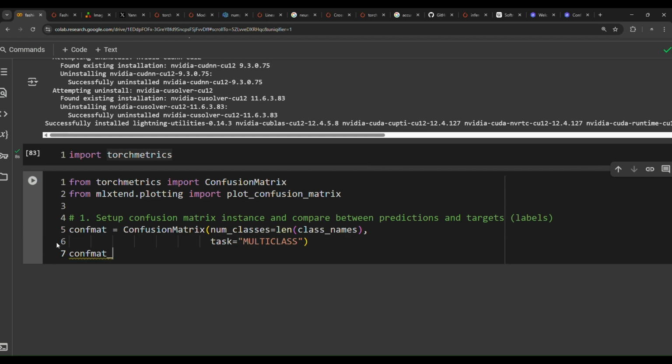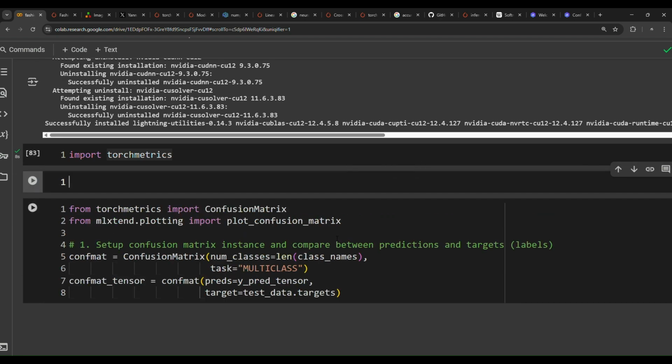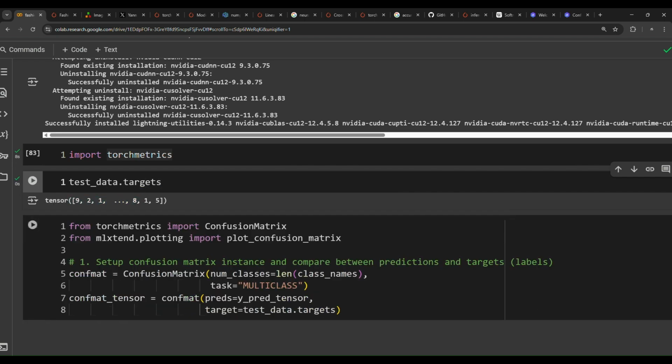We are classifying into 10 classes, and then task is multiclass. For confmat_tensor, we need to pass in a tensor, so we're going to use confmat and then pass in here preds equals our y_pred_tensor that we have created above, and then target equals test_data.targets. Why? As we have discussed in the beginning of this lesson, test_data is a dataset, the FashionMNIST dataset, and if you access the targets attribute, we will get a long tensor that contains all of the targets for these samples.